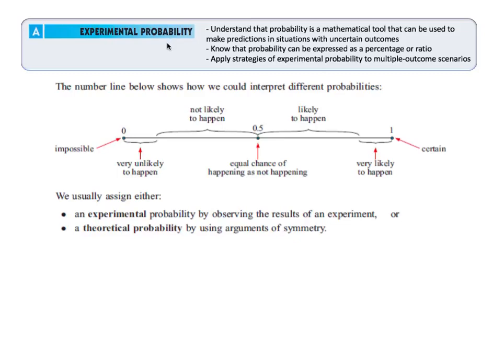Just like when we talk about the likelihood of a certain number on a dice or the likelihood of rain today or something like that, we could express this as a percentage, like there's a 50% chance of rain today or a 50% chance of tails if I'm flipping a coin. We should be aware that we could talk about the percentage, we could also talk about the percentage as a decimal as well.